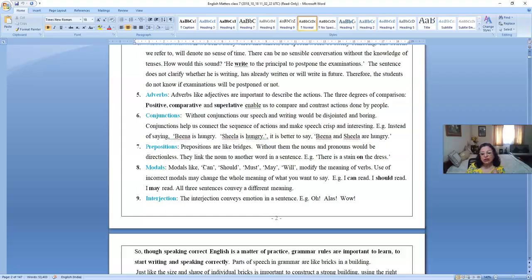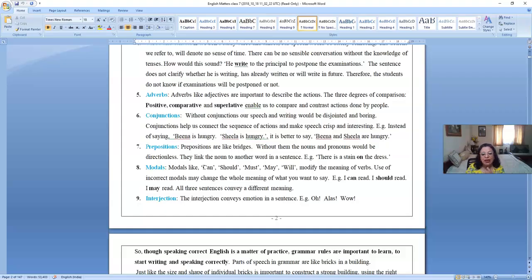Now what do interjections do? Interjections convey an emotion in a sentence. When we say, oh, it's a feeling of surprise. Otherwise, there'd be nothing. Sentences would be so bland. Alas, he's dead, feeling of grief. Wow, feeling of wonder. When somebody is wearing a nice dress, if you say, you're wearing a nice dress, versus, oh wow, what a nice dress, there's a difference between the two.